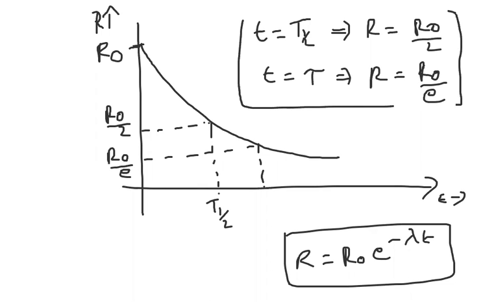Here R is equal to R naught by 2 when the time is half life, and when the time is mean life, it is R naught by e. Tau indicates mean life, T half indicates half life. Like that, the relation between half life and mean life can be represented graphically. Very important, beta, for the objective point of view also. This type of graph you have to know how to handle.